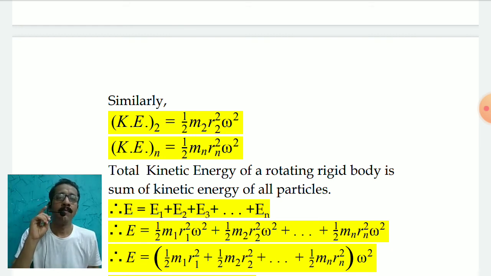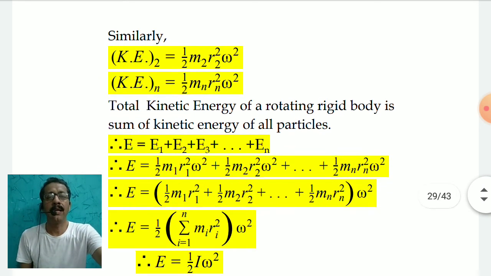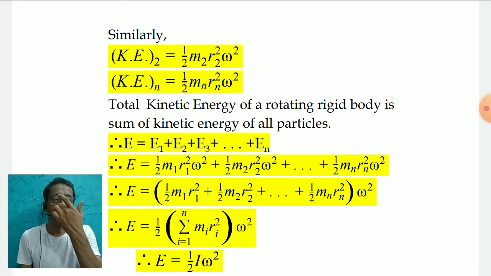So the total kinetic energy of the rigid body will be the sum of all such kinetic energies: E1 plus E2 plus E3 plus E4 up to En. So the kinetic energy E is equal to half m1 r1 squared omega squared plus half m2 r2 squared omega squared plus up to half mn rn squared omega squared.